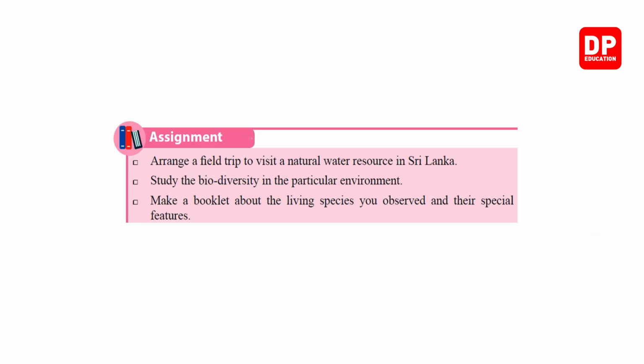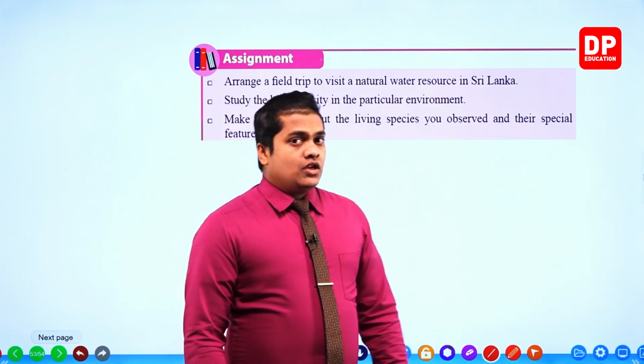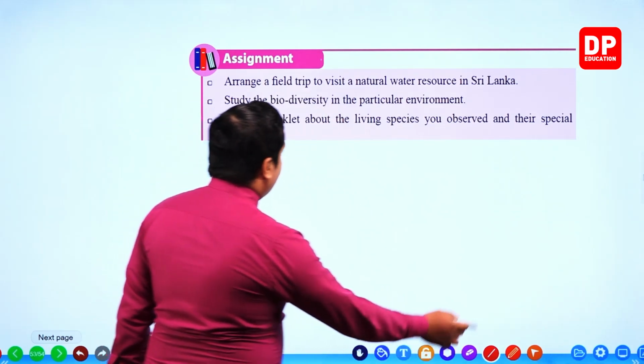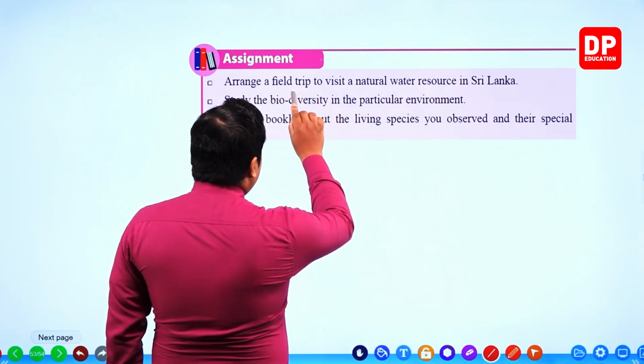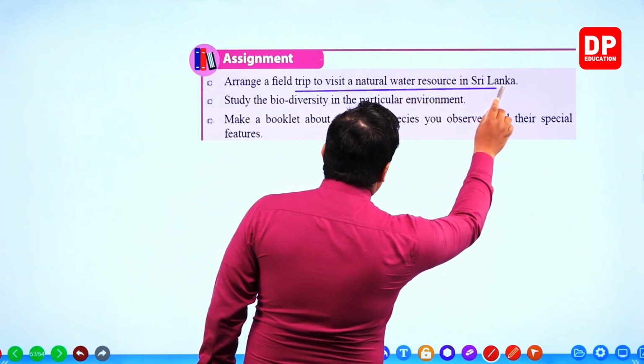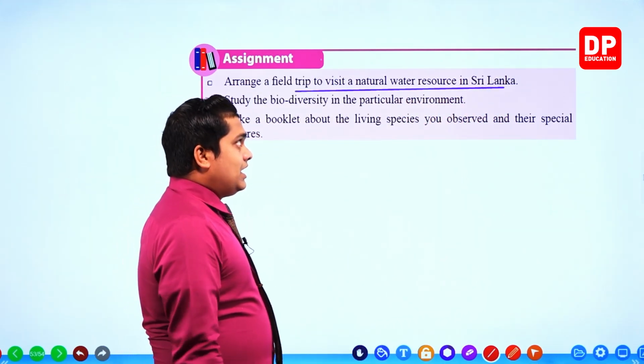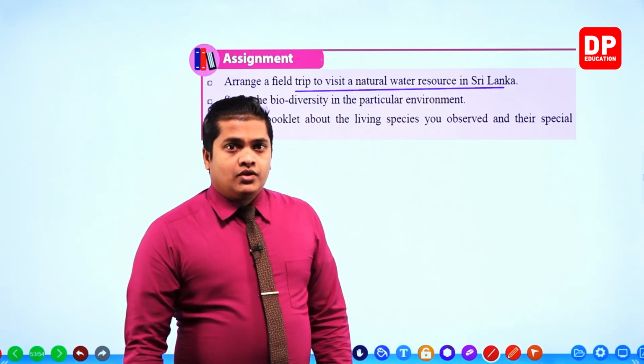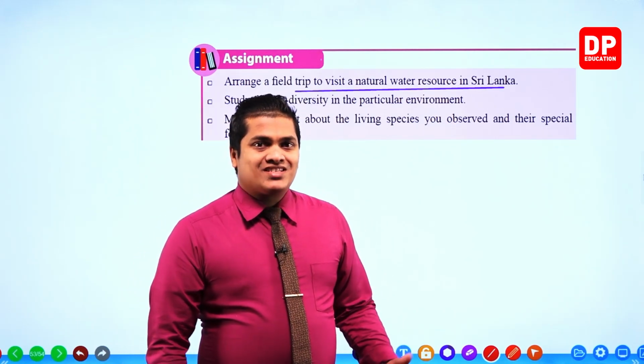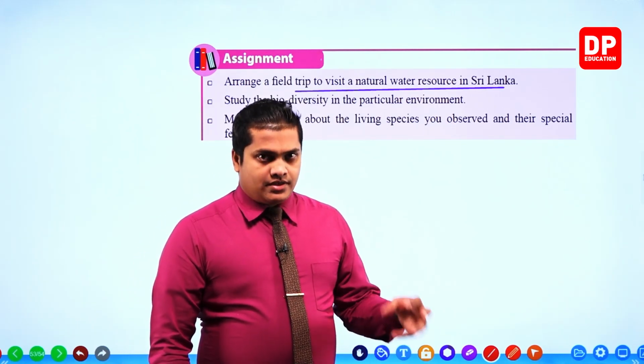Study the biodiversity in the particular environment. Make a booklet about the living species you observed and their special features. So you have to organize a field trip to visit a natural water resource in Sri Lanka, a natural one, like a river, right? Or else a tank, and so on.